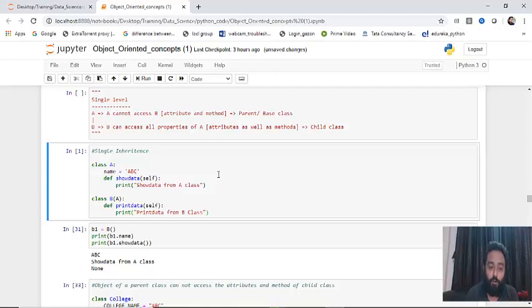Now the next block, what I'm trying to do here is I'm creating an object B1 of class B, and then I'm trying to fetch this name and show data method. So let me run this.